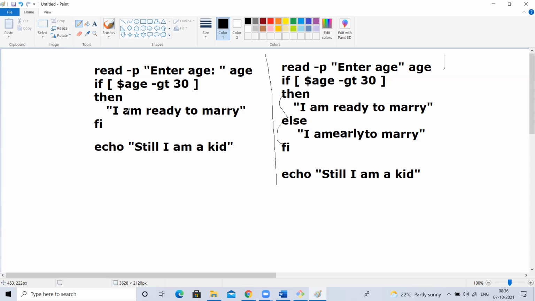See here, only one result. If the age is greater than 30, it will print this. But what if the age is less than 30? It will skip this and continue, right? No, if the age is less than 30, I want to give some message. So in such cases, you can write like this, using if and else. If age is greater than 30, execute this. If the age is less than 30, execute this.